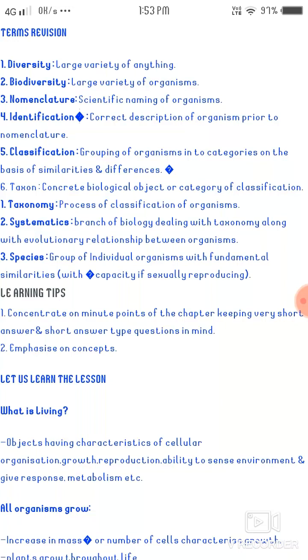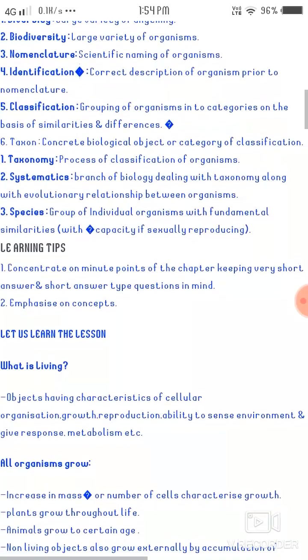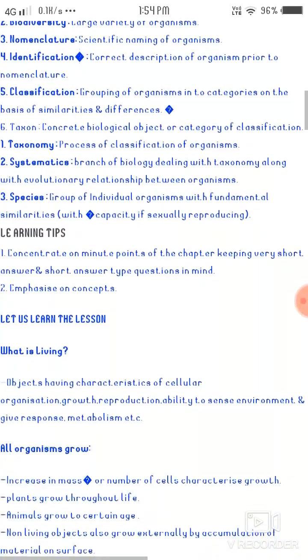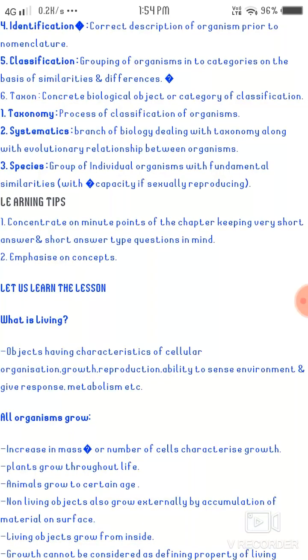Identification is the correct description of organisms prior to nomenclature. Classification is the grouping of organisms into categories on the basis of similarities and differences. Taxon is the concerned biological object or category of classification. Taxonomy is the process of classification of organisms. Systematics is the branch of biology dealing with taxonomy along with evolutionary relationships between organisms.